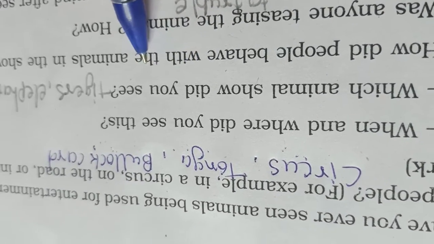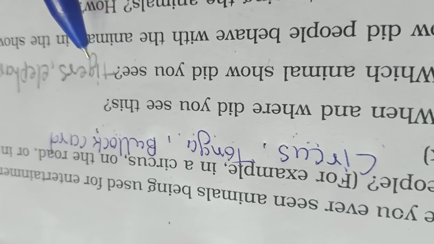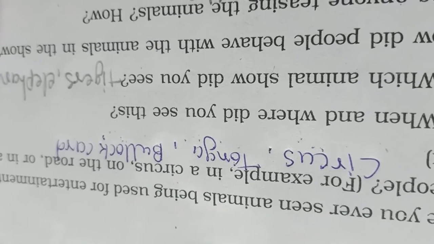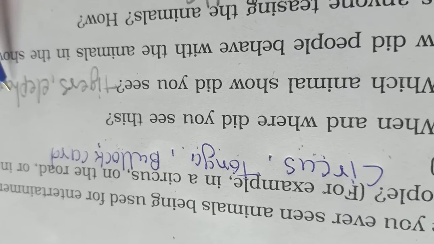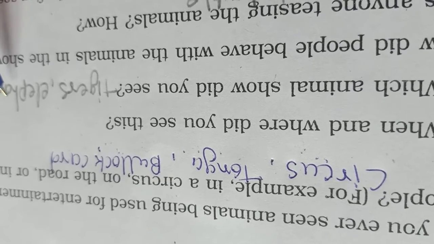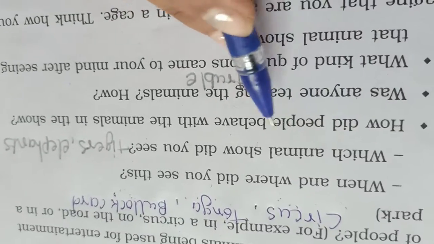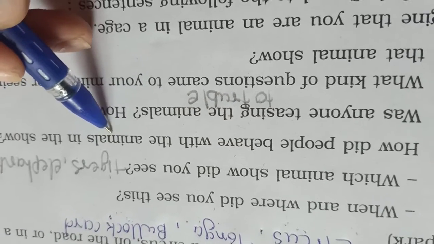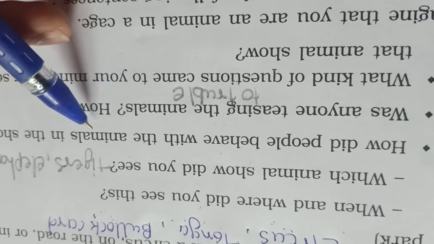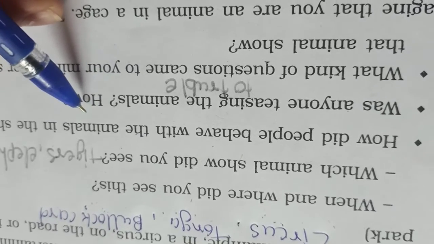Which animal show did you see? Okay, now we can see the elephant, tiger, and bear in a circus. So that's it. Now, how did people behave with the animals in the show? If you visit the circus, sometimes we can see people are very nice with animals, but sometimes we can also see the cruelty to animals.